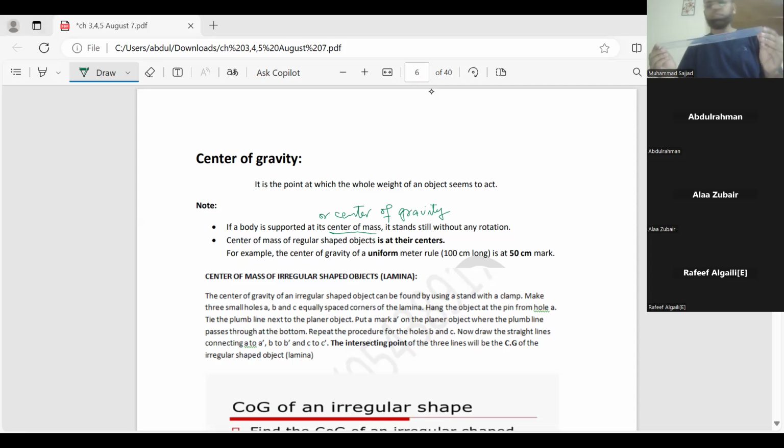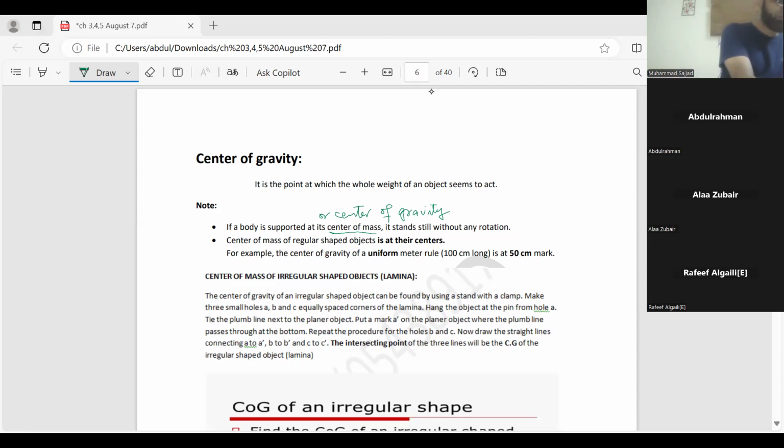What is the center of 30? That is 15. So now see, if I'm supporting it at 15 centimeter, it is standing still, not rotating or overturning. Why so? Because I am supporting it from a point which is at its center of mass or center of gravity. So that's why for regular shaped objects, their center of mass is at their center.